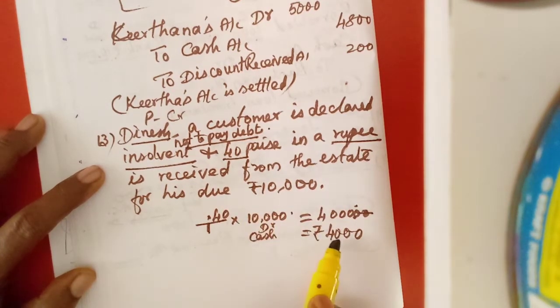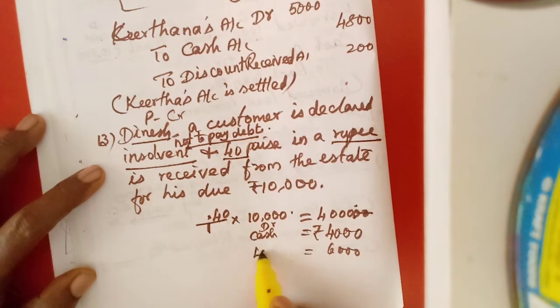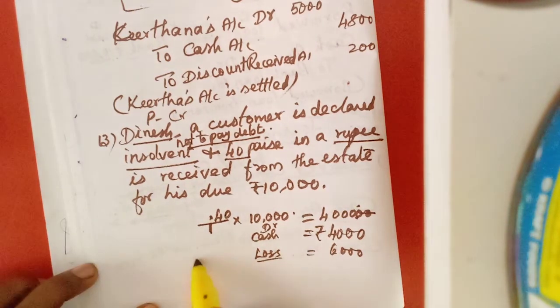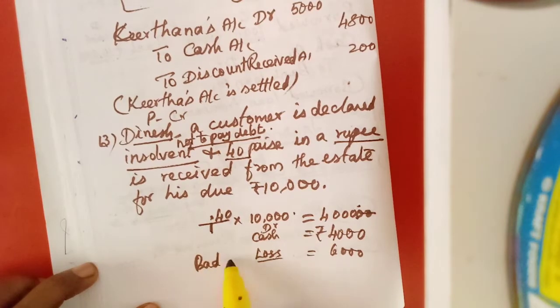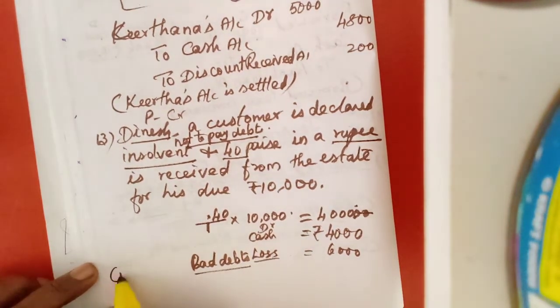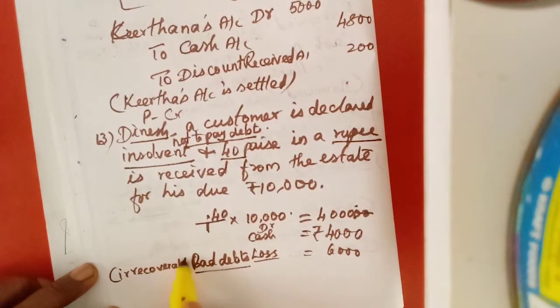But actually we receive 4,000. What is the remaining 6,000? It is a loss. We cannot receive this back. This is called bad debts. What is a bad debt? Irrecoverable debt, as I have explained to you.